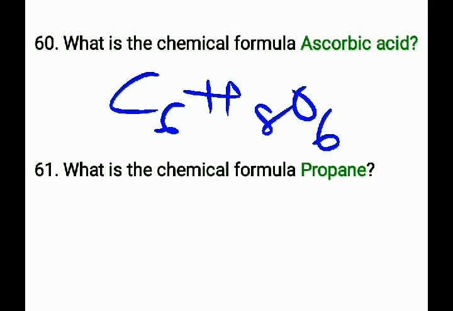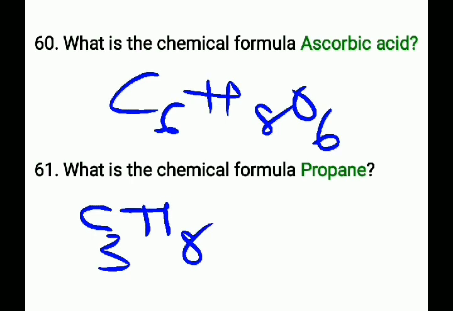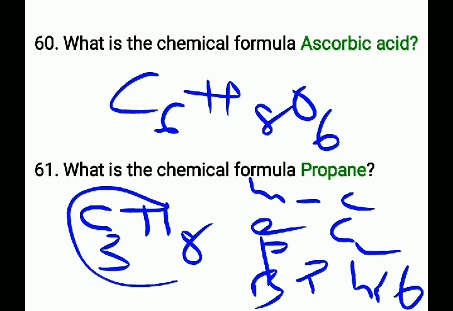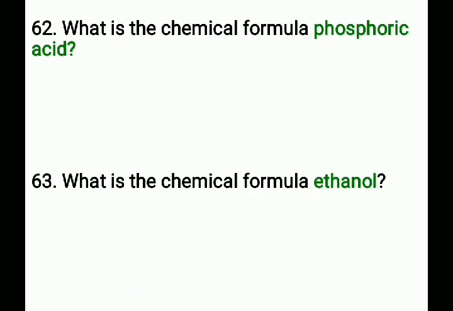Next question, what is the chemical formula of propane? That is C3H8. First is methane, that is for one C. Ethane, a two carbon compound. Methane, ethane, propane, butane, pentane and hexane. For hexane we will have 6 carbon compounds. The chemical formula of propane is C3H8.